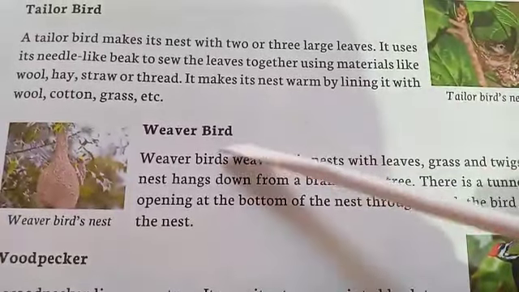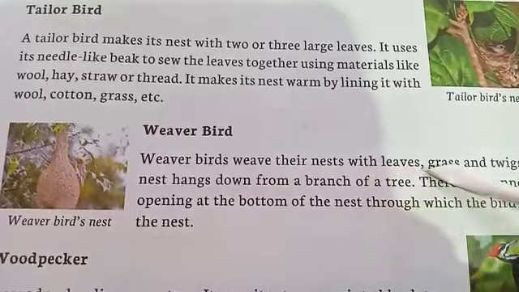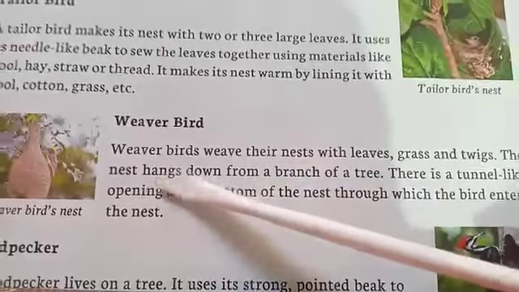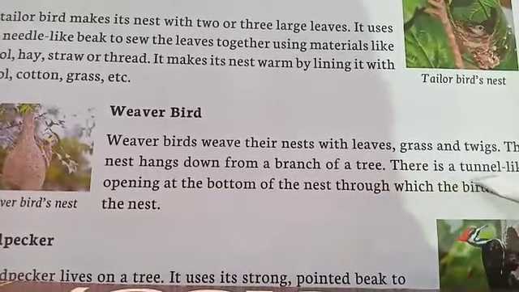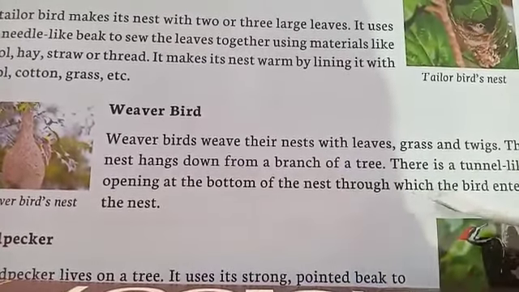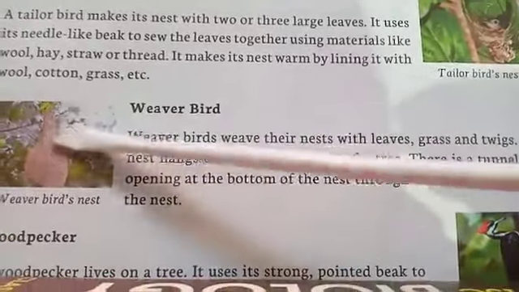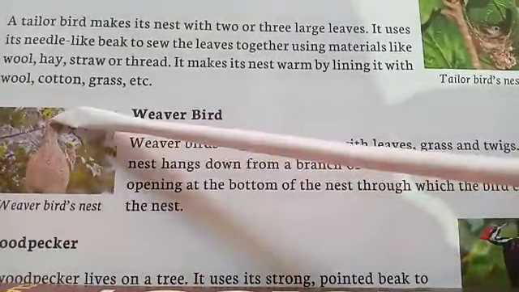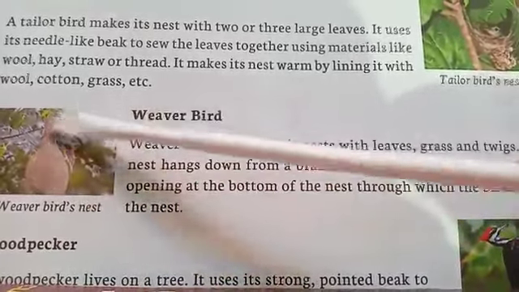Weaver bird. Weaver birds weave their nests with leaves, grass, and twigs. The nest hangs down from a branch of a tree. There is a tunnel-like opening at the bottom of the nest through which the bird enters the nest. See the weaver bird's nest. It is hanging on the branch of a tree and the bird goes inside from below, from the bottom into the tunnel.